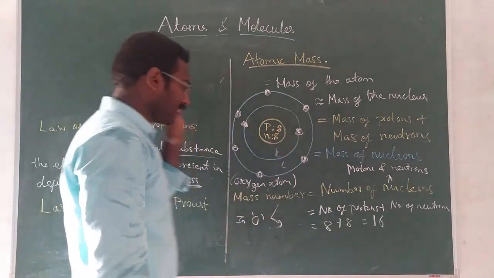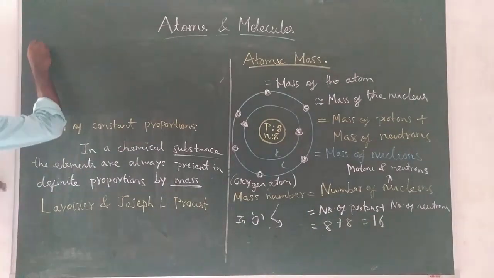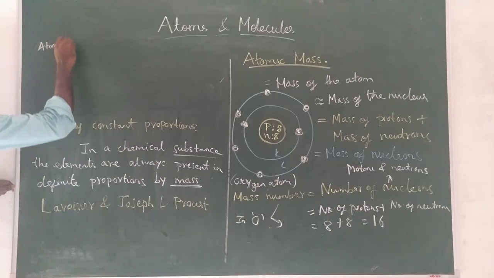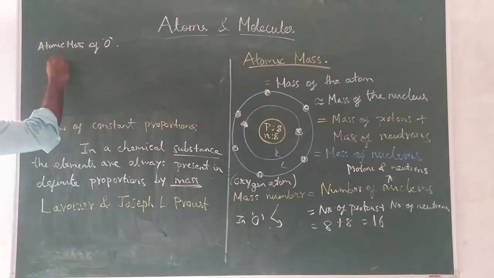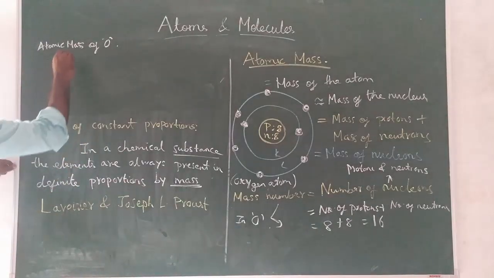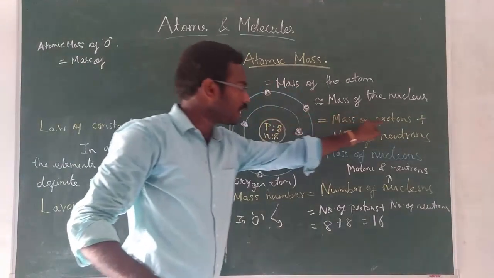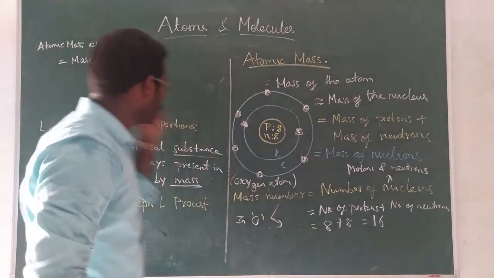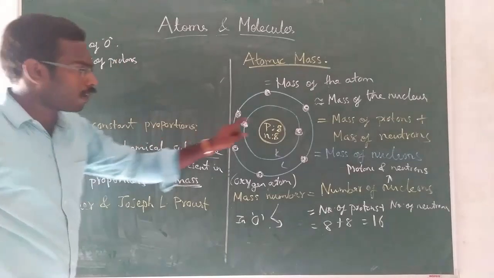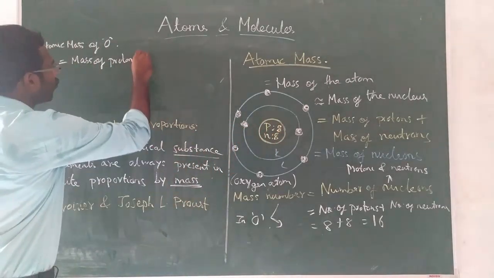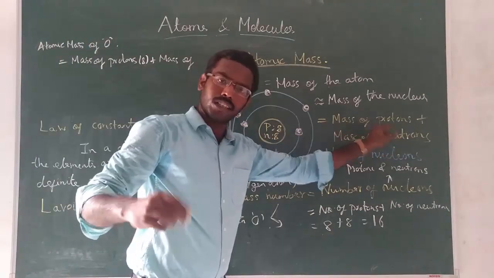The atomic mass of oxygen is equal to the mass of protons plus the mass of neutrons. How many protons in oxygen? 8. So 8 protons plus the mass of neutrons. Neutrons are also 8.